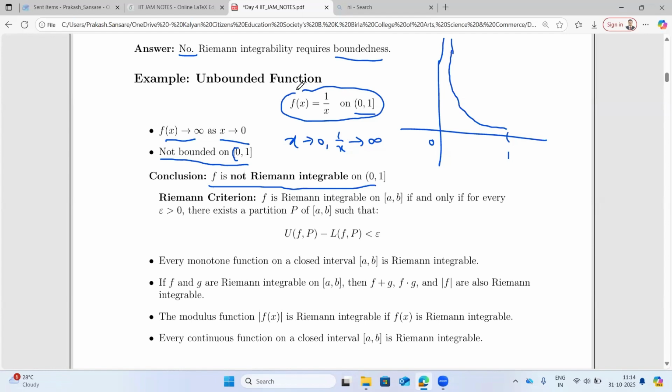Hence, maybe we will have a theorem in an upcoming page where we will say that every continuous function which is bounded is R integrable.